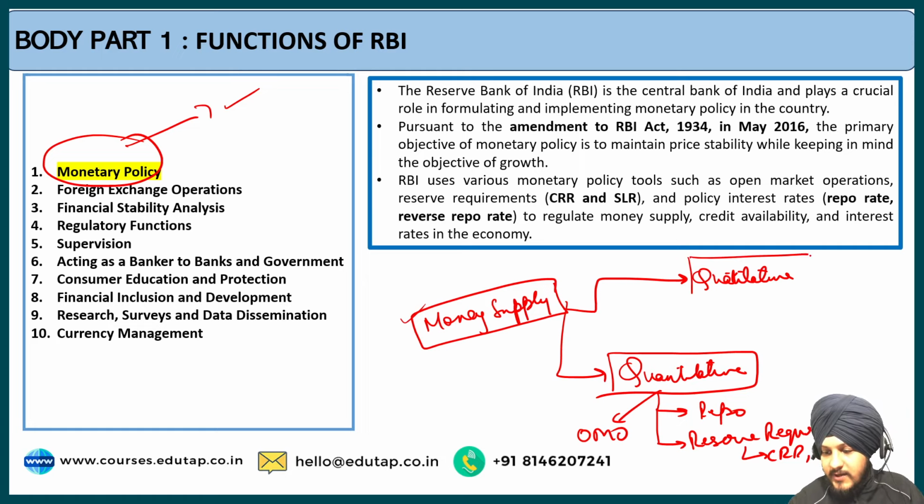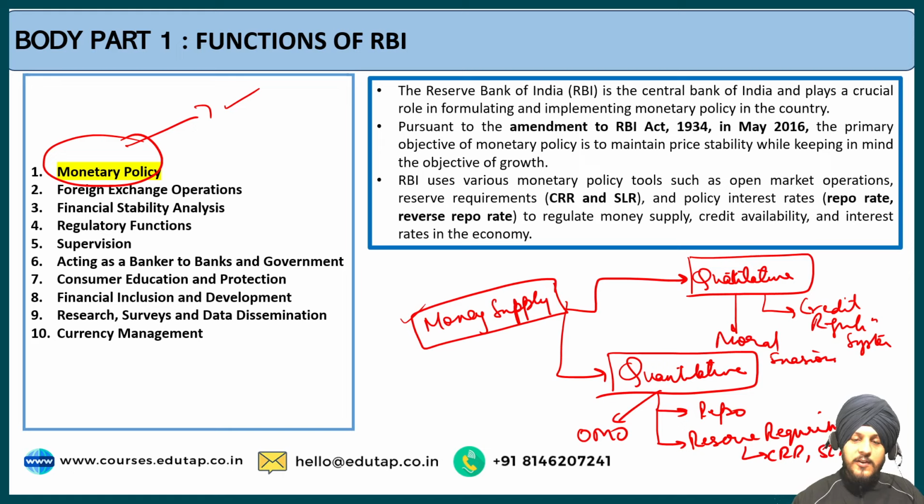Similarly, there are qualitative tools also, such as the credit regulation system, then the moral suasion. So there are different ways through which RBI controls the money supply in the economy through monetary policy. So this is the primary function of the RBI, the first function that we can write in our answer.